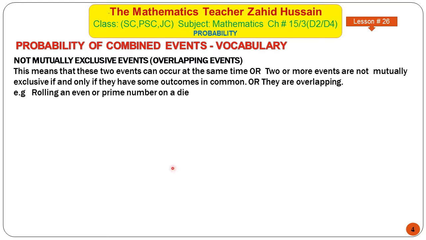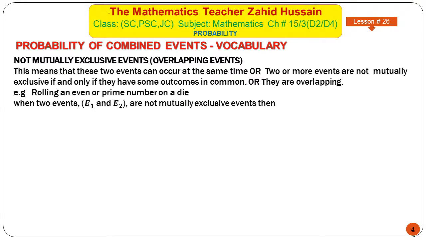Not mutually exclusive events, or overlapping events. This means that these two events can occur at the same time. Two or more events are not mutually exclusive if and only if they have some outcomes in common, or they are overlapping. An example is rolling an even or prime number on a die.